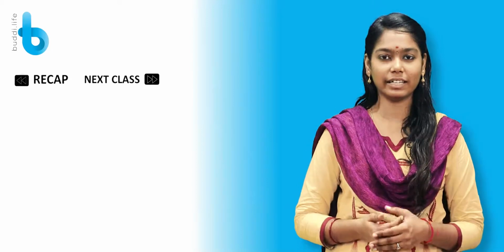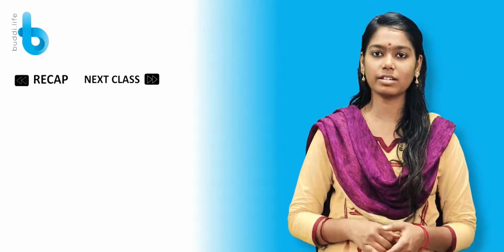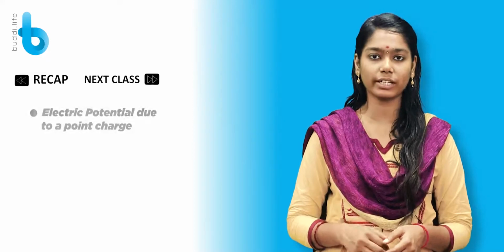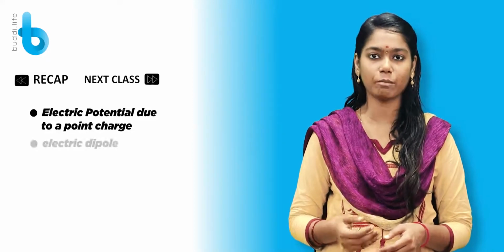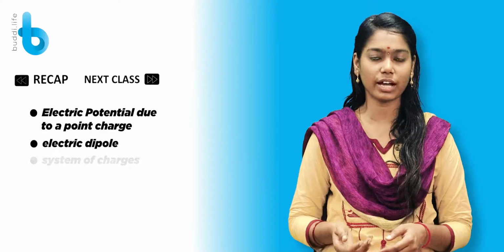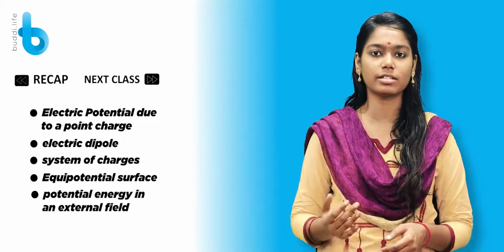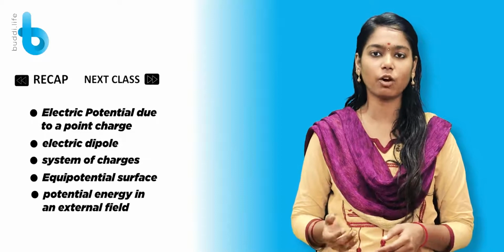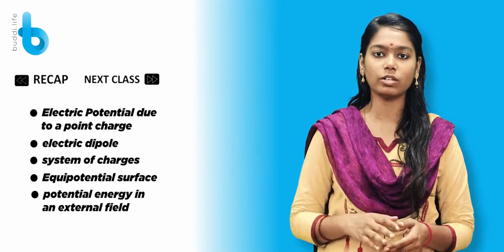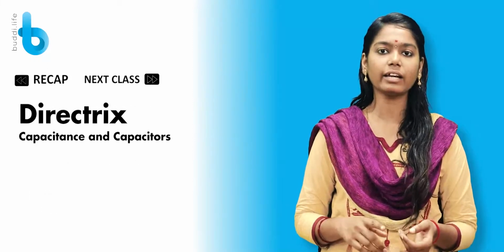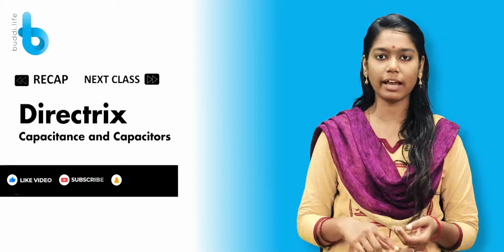Okay guys, let's see the recap for this session. First we saw the introduction of this class, and later potential due to a point charge, potential due to an electric dipole, potential due to a system of charges, equipotential surfaces, potential energy due to a system of charges, and potential energy in an external field. We also solved some previous year questions in this class. In the next class we are going to deal with dielectrics and topics relevant to capacitance and capacitors.